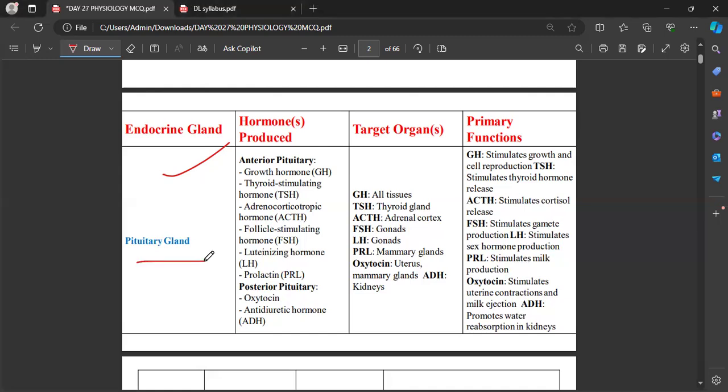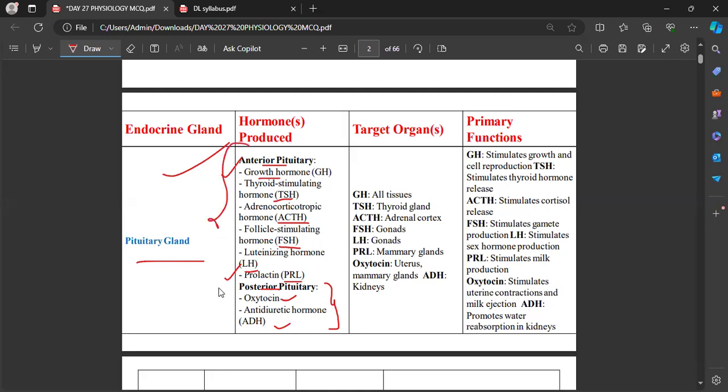The first gland will be the pituitary gland. In the pituitary, we have two sides: the anterior pituitary and the posterior pituitary. The anterior pituitary synthesizes growth hormone, thyroid stimulating hormone, adrenocorticotropic hormone, follicle stimulating hormone, luteinizing hormone, and prolactin. In the posterior pituitary, only two hormones are secreted: oxytocin and antidiuretic hormone, which is also called vasopressin.